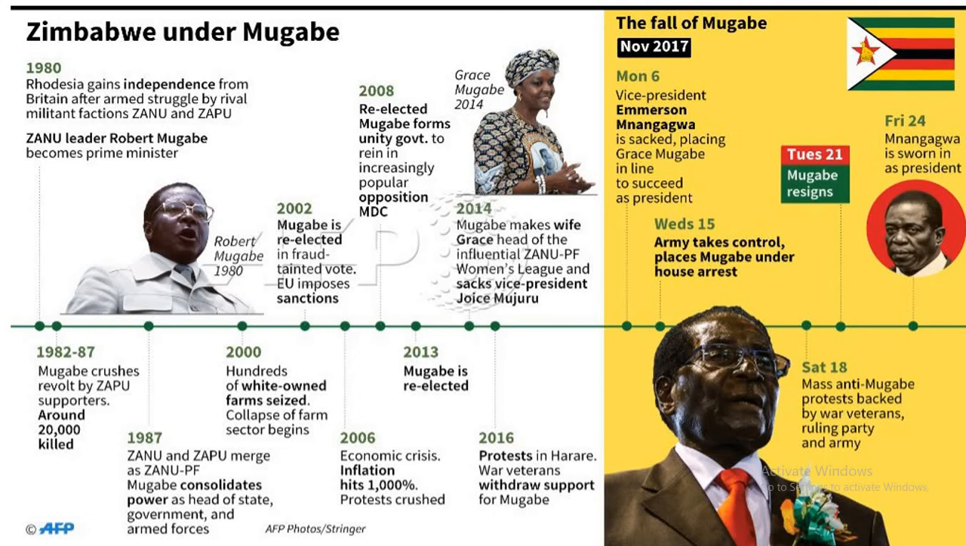You can observe this in the pictures. And coming to the fall of Mugabe, they have given the dates also. He was sworn in as president, and in 2017 mass anti-Mugabe protests were backed by war veterans, the ruling party and the army.